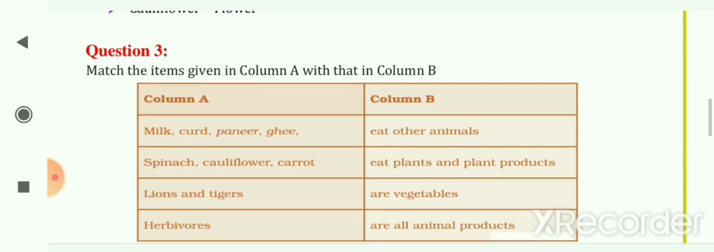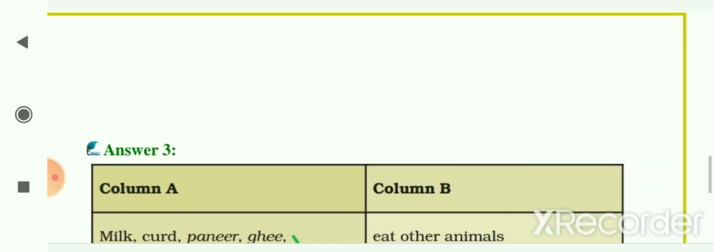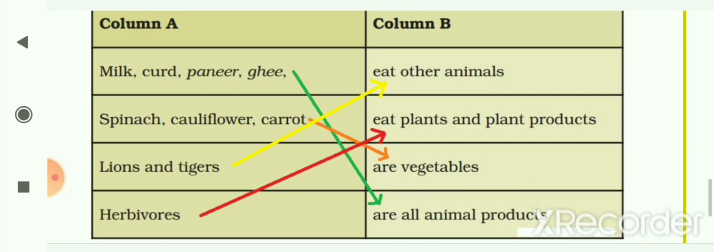The next question is, match the items given in column A with column B. In column A, we have milk, curd, paneer and ghee. Here is the answer given to you. These are the animal products. We are getting milk, curd, paneer and ghee as animal products.